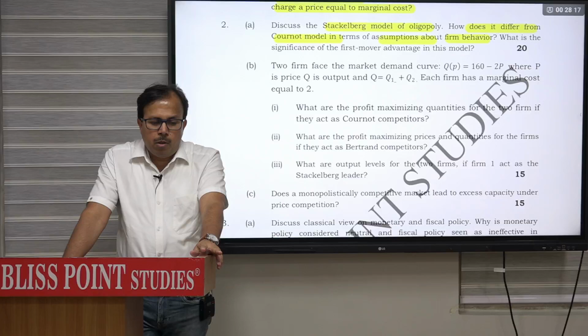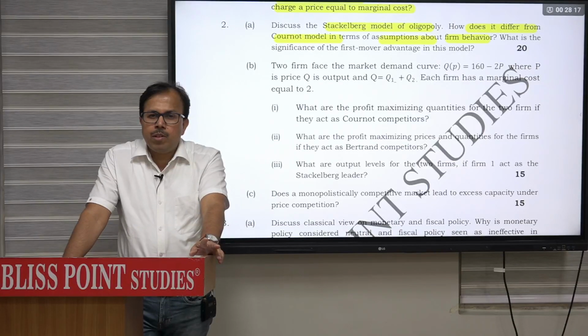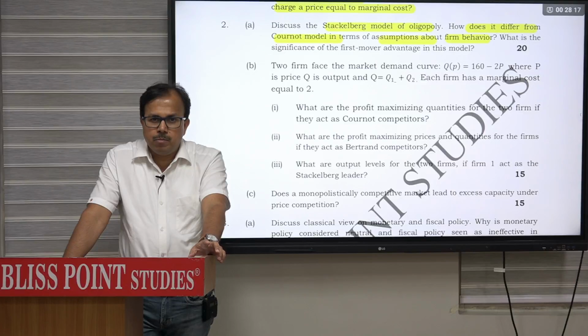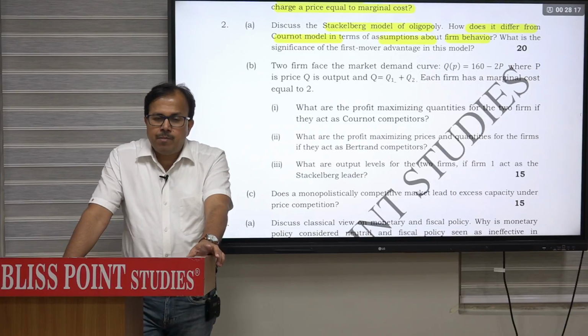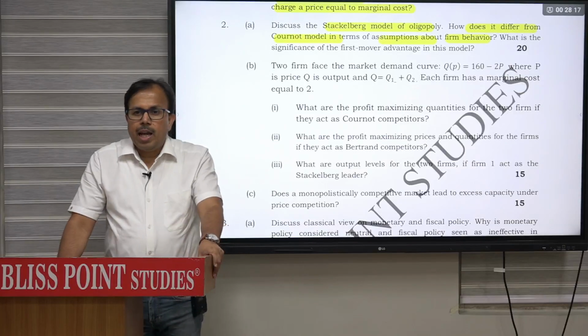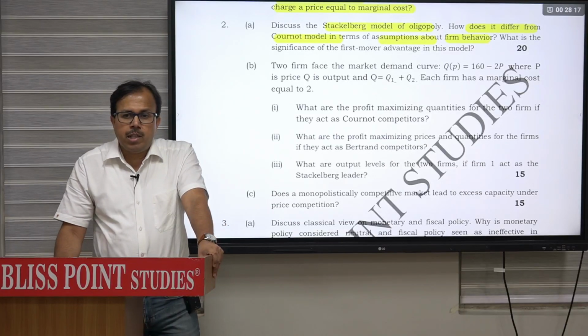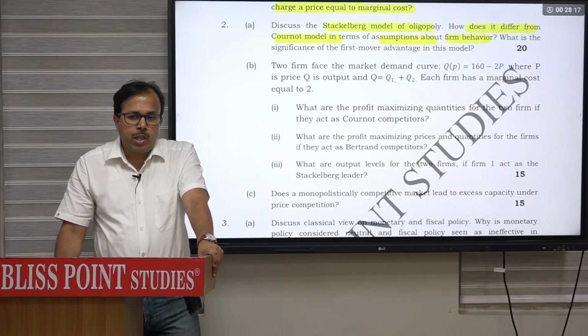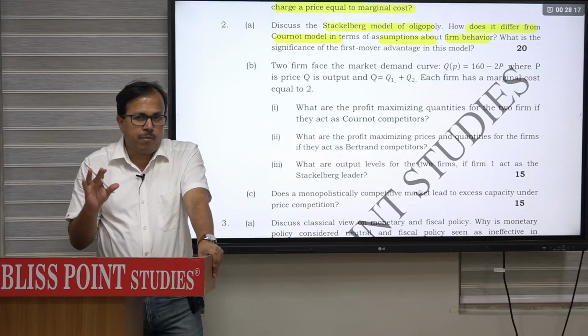In this Stekelberg, first of all, Stekelberg model of oligopoly is an example of non-collusive oligopoly. And in that non-collusive oligopoly we assume that one firm is sufficiently sophisticated to incorporate the reaction of the other firm. That means one firm takes the lead, and that sophisticated firm or the leader knows how the follower is going to react, and incorporating that reaction curve, the leader maximizes its own profit. So that idea of a Stekelberg model you have to write upfront.